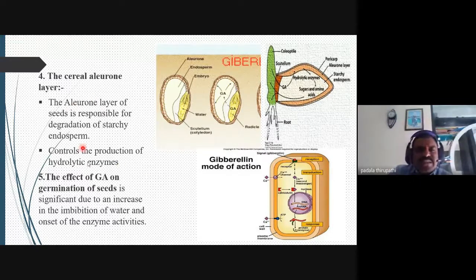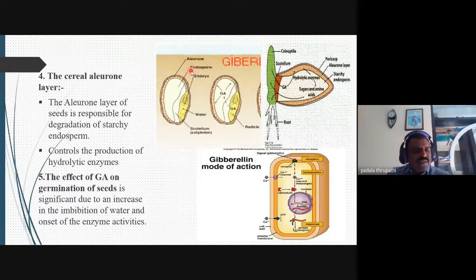This is the germination of the seed. The fifth one is the germination of the seeds, and the fourth one. This is the aleurone content, and this is the germination area. I hope you clearly understand the physiological actions of gibberellin. The aleurone layer of the seed is also responsible for the degradation of the starchy endosperm, which is controlled by gibberellin. Okay, aleurone layer.